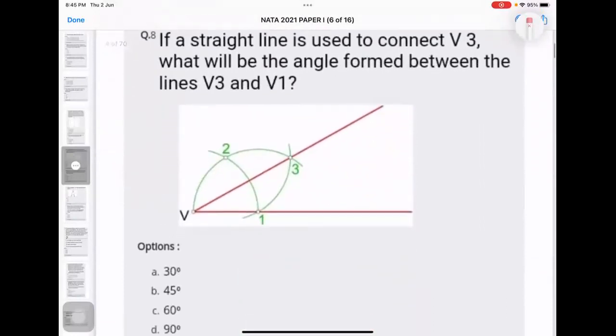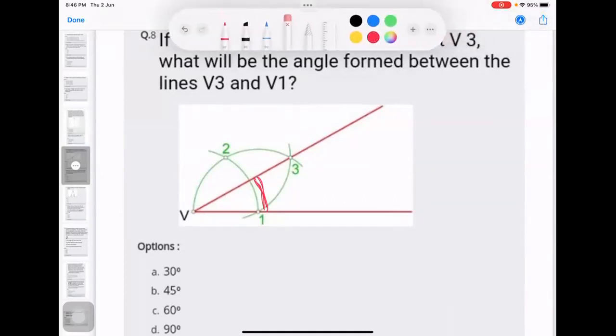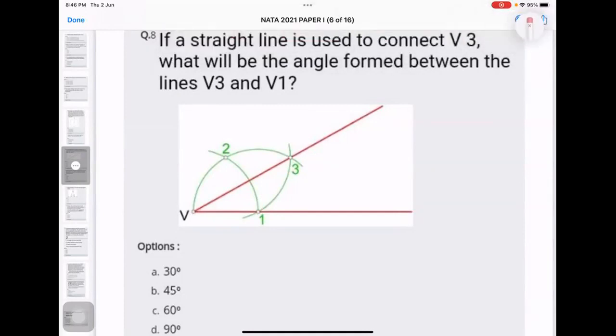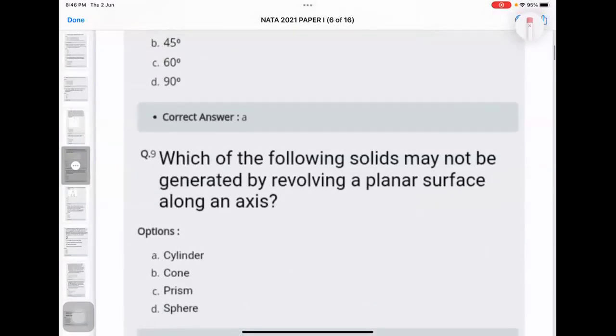Okay, so we have something over here. They're asking for the angle. Now these are actually visual assumptions. The previous geometric question also, and this one also. If you are carrying your compass and protractor, you can easily measure and try to understand this. Tell by seeing what is the angle over here. They are talking about the angle formed between V3 and V1, so this angle they are talking about. What is the angle? 30. 30, right? Right, 30 degrees is the right answer. Okay, next one we will quickly move.